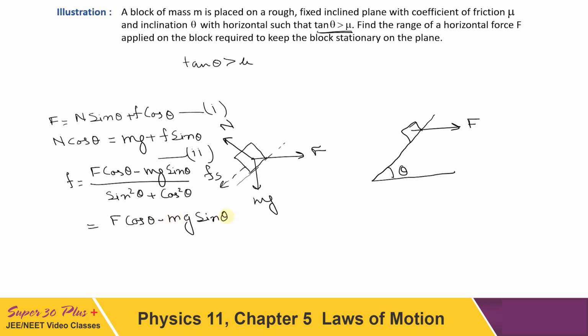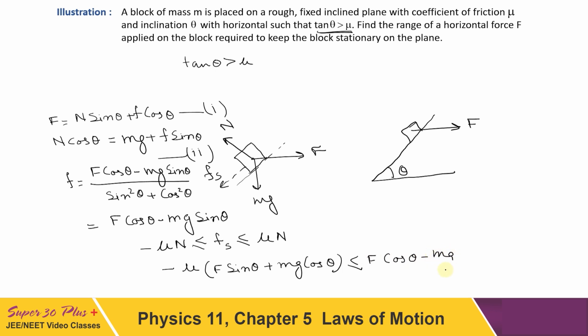Now since static friction can have a value from minus mu N to mu N if we consider both directions, it can be written as minus mu N less than or equal to static friction, which I had written here as fs, less than or equal to mu N. So on considering both the extremes, we can write minus mu (F sin theta plus mg cos theta) is less than or equal to F cos theta minus mg sin theta, that is the value of friction, is less than or equal to mu (F sin theta plus mg cos theta).